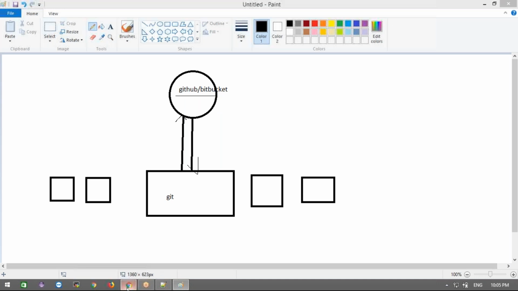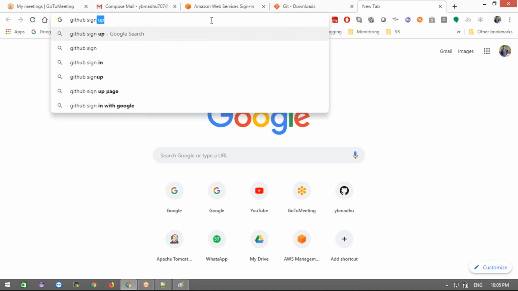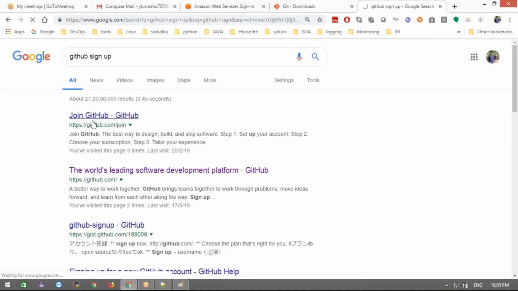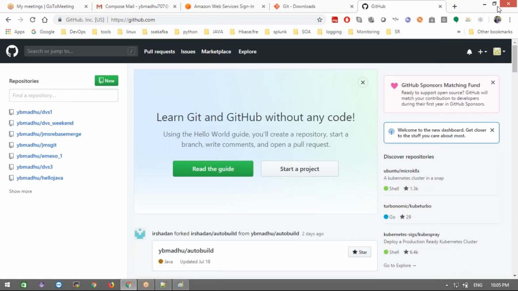Now let me show you how to log in to GitHub. Just search for GitHub sign up and go to Join GitHub. I am already logged in, that's why it shows that. So I will sign out here.